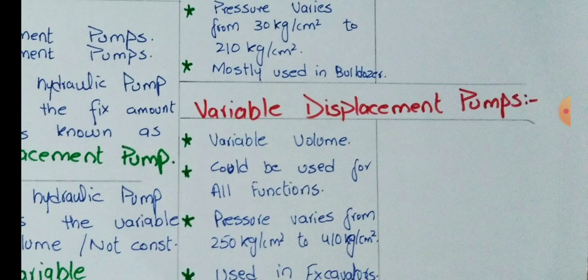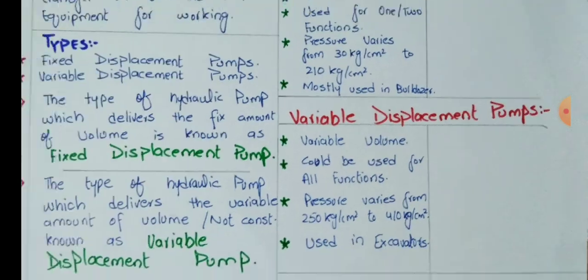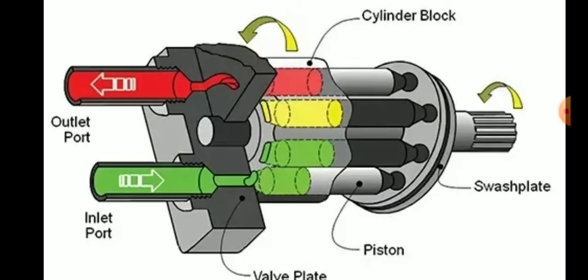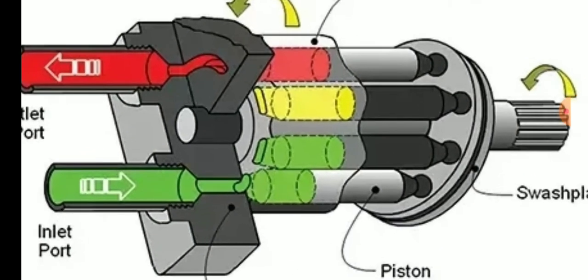Variable displacement type pumps have variable volume. As you can see here, the more the swash plate goes to an angle, the more oil will be sucked, and there will be more delivery. Swash plate angle is from 0 degree to 25 degree. 0, 1, 2, 3 up to 23, 24, 25. There are degrees. The more degree, the more delivery.